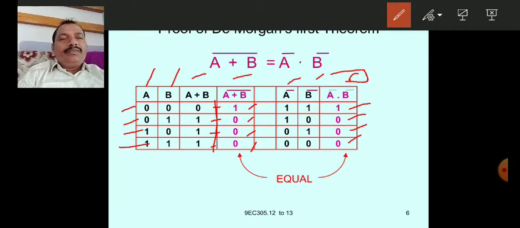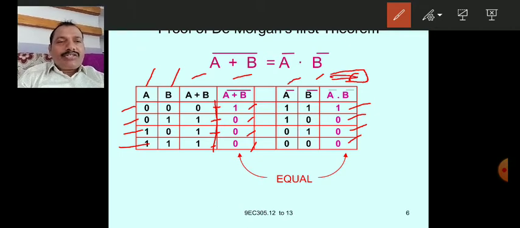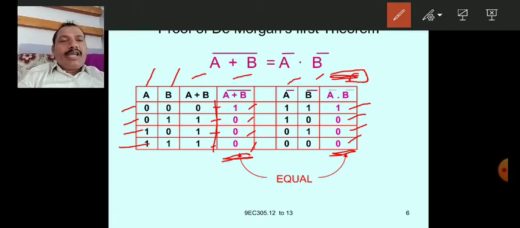So if you observe the final values of this column, this column and this column, what do you observe? The same values we got. Hence the theorem is proved. (A plus B) whole bar equals A bar dot B bar. So this is the first theorem of De Morgan.